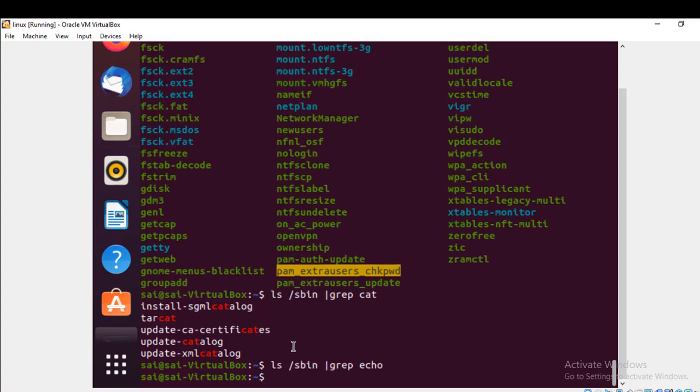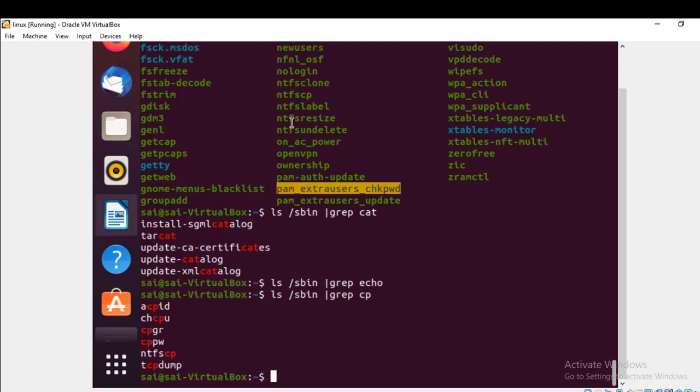Now again, I'm trying to find echo. Okay, echo is not there, so let me try one more, cp. Okay, see, cp is there. So this is how we are going to use environmental variables or environment variables.